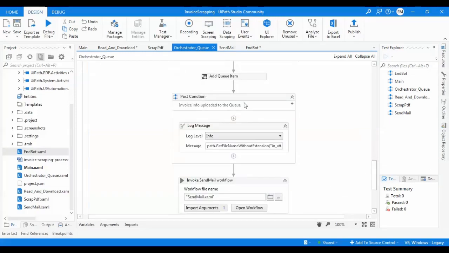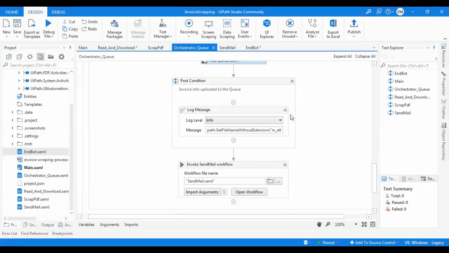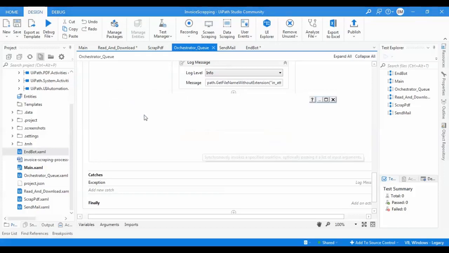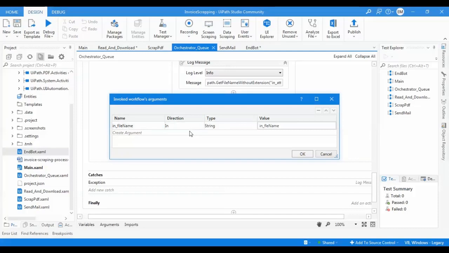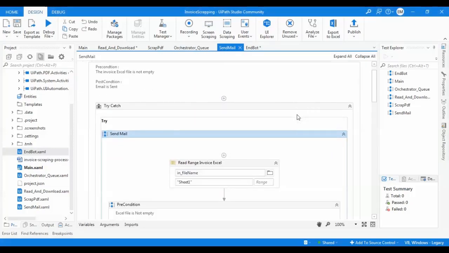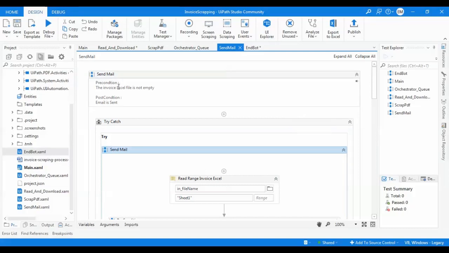The post condition here is this activity is already succeeded, and this does not throw any exceptions, so the post condition here is successfully added to the queue. Now I am sending mail with the sheet Excel, and I have the argument in file name which contains the path of the Excel file which I constructed in the last workflow. I'm using here send email, and I have here a precondition, the invoice Excel file is not empty, and the post condition, the mail activity sent successfully.